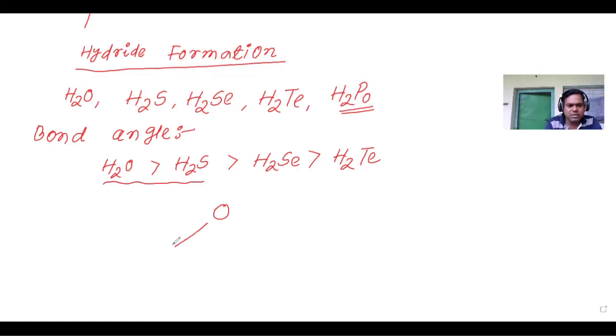Water has a bent structure, and oxygen has lone pairs. Oxygen is more electronegative than sulfur, so oxygen pulls the bonded electrons towards itself more than sulfur does.